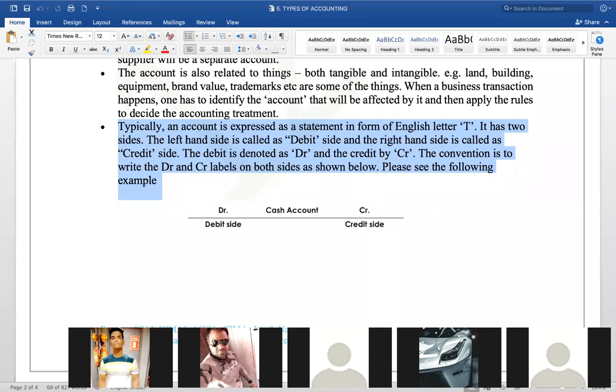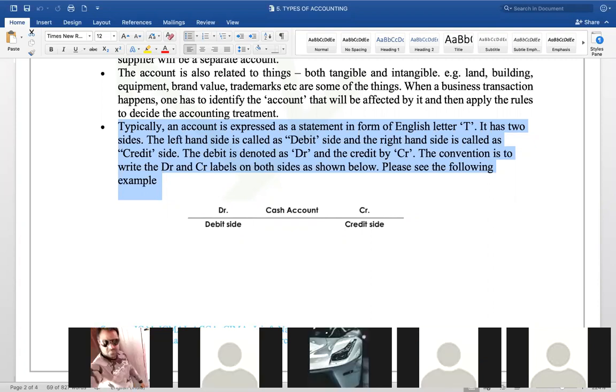Okay, Likita. Debit what comes in and credit what goes out. Like all the expenses and expenditure are debited and all the income will be credited. Okay, all the income will be credited, all the expenses will be debited. But my question is not that.